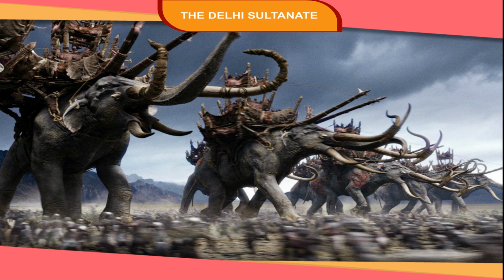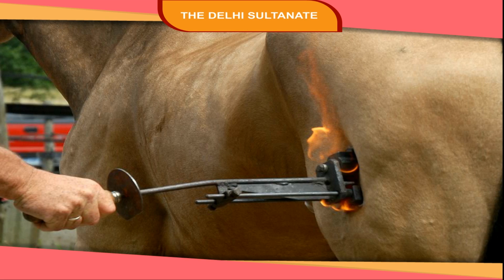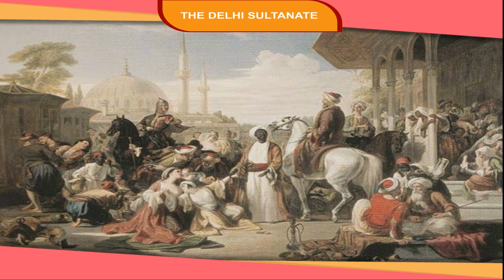Alauddin paid his soldiers fixed salaries in cash, and the peasants had to sell their produce to be able to pay the revenue. To improve the efficiency of the army, the prices of horses were controlled. Horses were branded with a particular method, dag, so that they could not be changed. Also, a descriptive roll, hulia, of each soldier was kept, so that there was no substitution. He had a very well-organized intelligence system and spies that kept him informed of what was happening in the empire.